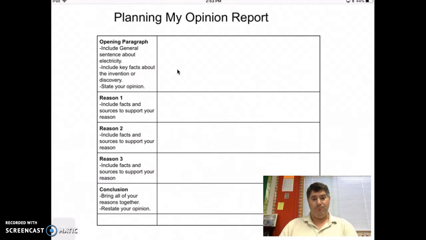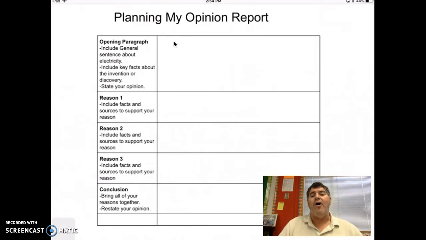So we're going to go ahead and do the planning my opinion report chart, and you're going to have to open up yours in Google Docs, and then you're going to use the information you found in your research. You're going to be putting it in. So the first section on it says opening paragraph, include a sentence about electricity, and in this one you might want to say something like